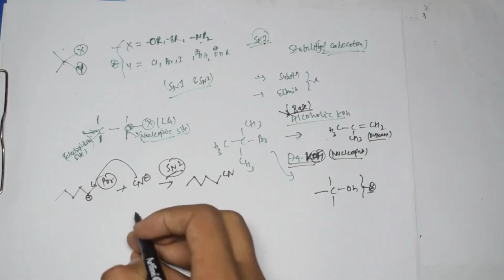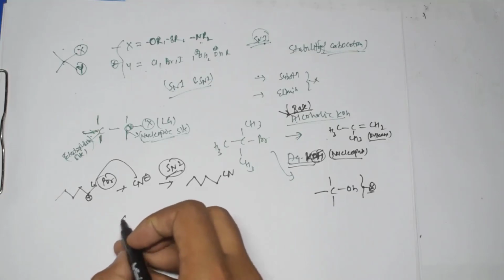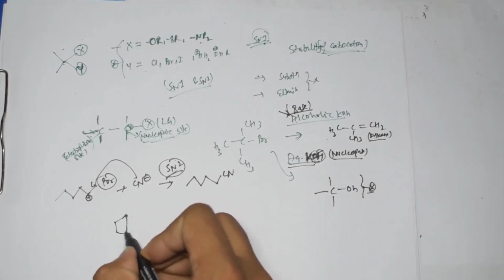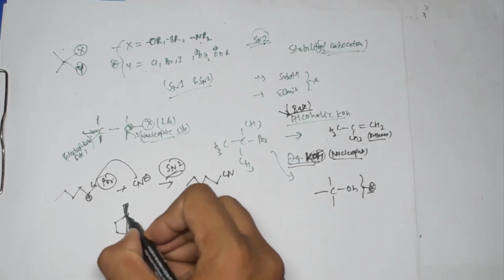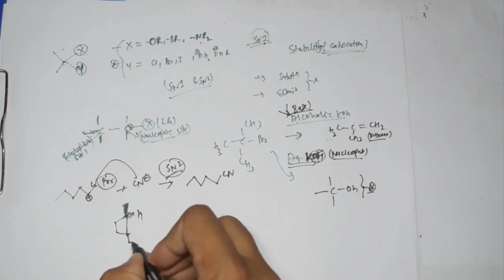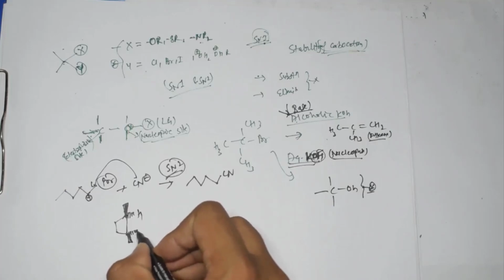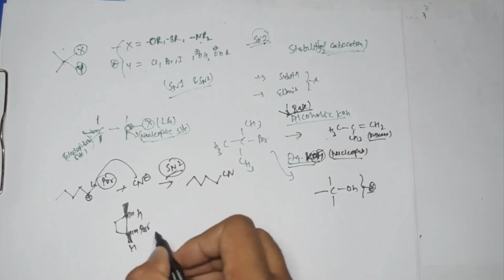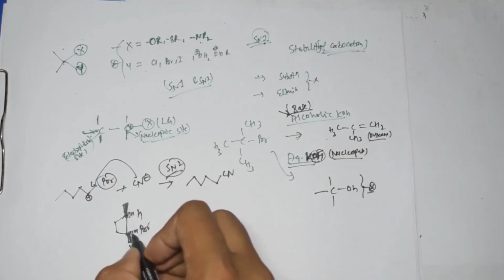And also, if I say we have something like this, and I can write H over here. So what is going to happen at this place?